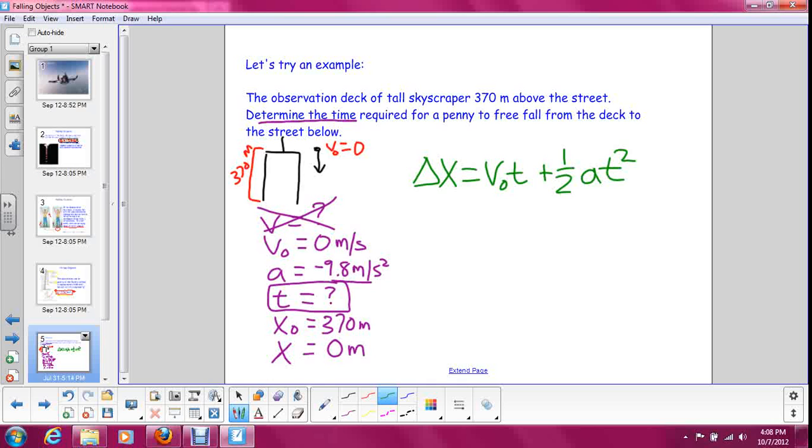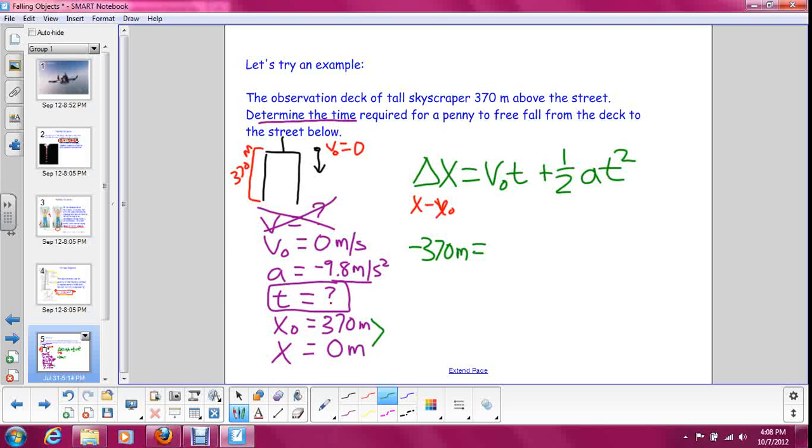Our change in position is right here. It starts at 370 and goes to 0. So its change in position, which is final position minus initial, is going to be negative 370 meters. It fell from 370 to 0, so its displacement was negative.